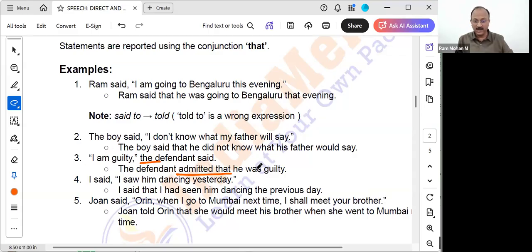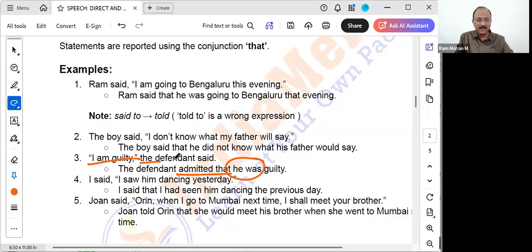I am is there, it will get converted to he was. We don't know the defendant is male or female. In general, whenever there is no clarity about male or female, we prefer to go with the male. That is how the English language is. English language is a little pro male when it comes to sentences in gender form. Okay, so we use the defendant admitted that he was. Am will become was. He was guilty.